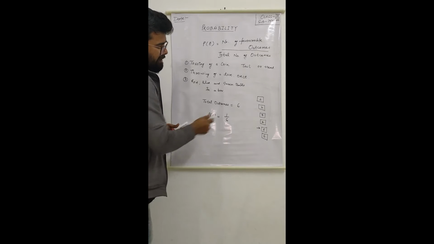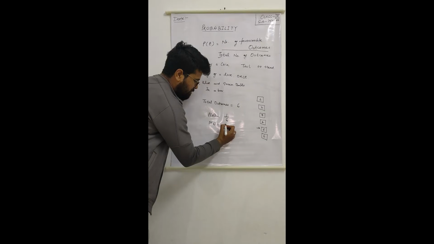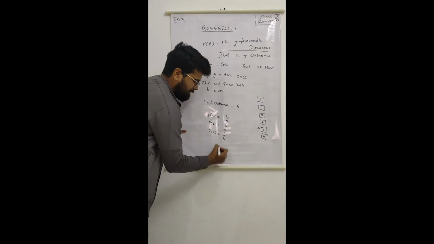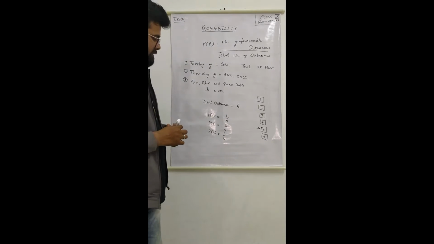Similarly, the probability of getting each number, 1, 2 and so on, will also be 1 by 6.